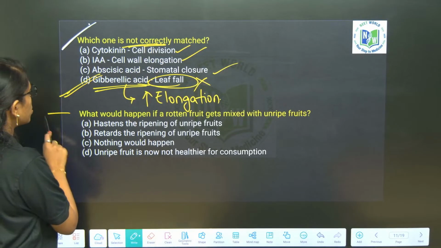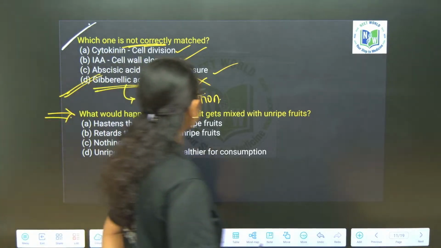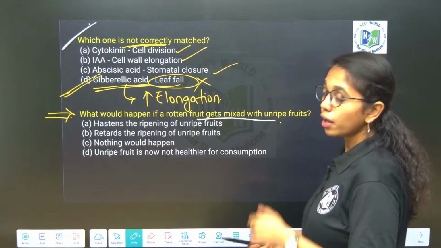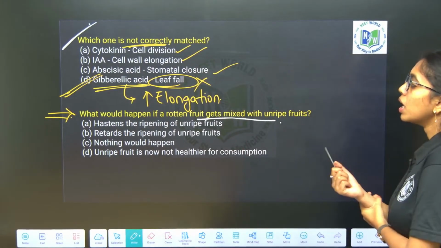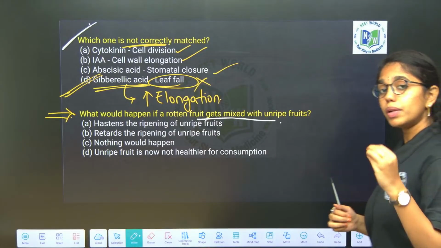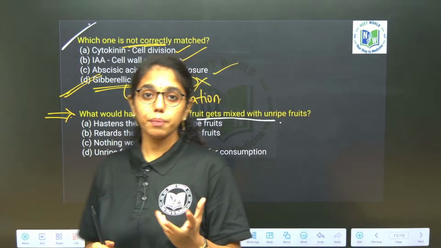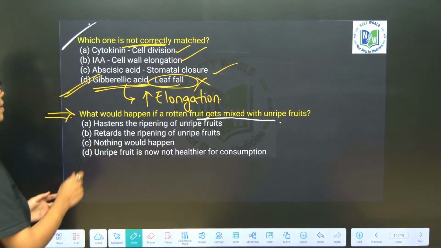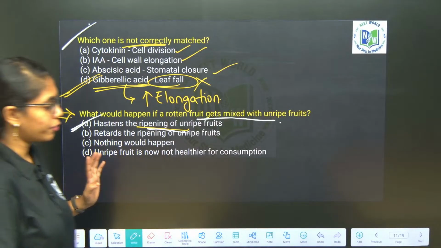Next, this question you look into, ma, what would happen if rotten fruit gets mixed with unripe fruits? Okay, rotten fruit mixed with unripe fruits, what happens? The rotten fruit will be releasing out which phytohormone? Ethylene. With the help of ethylene, the unripe fruits will get ripened. So it hastens the ripening of unripe fruits.